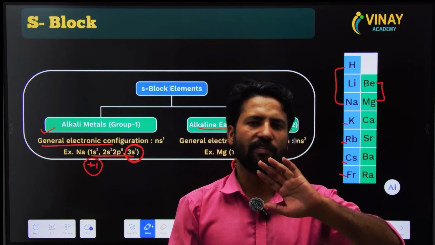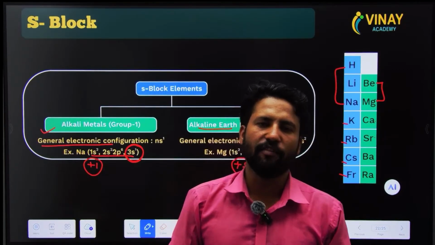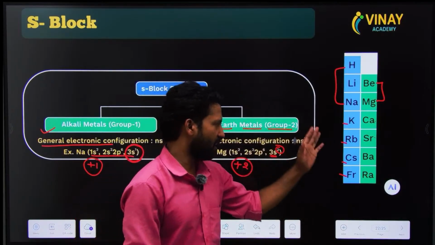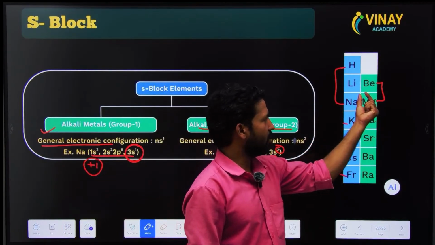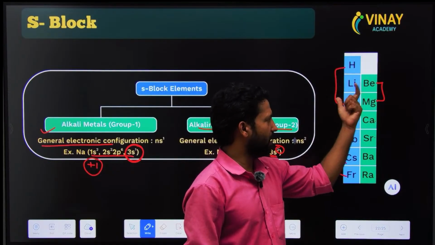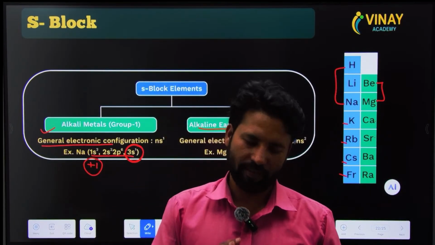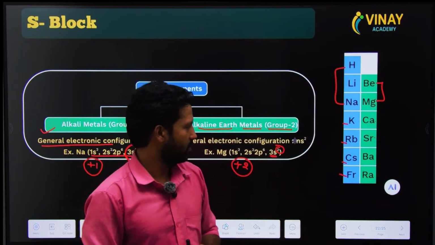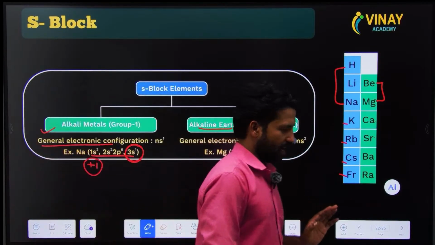There is no hard and fast rule that if I am telling you to learn it, you must. If you are not understanding, then you can discard it. You can make your own. I will try to make one and serve you. Okay, these are the S block elements. You have read all about this.